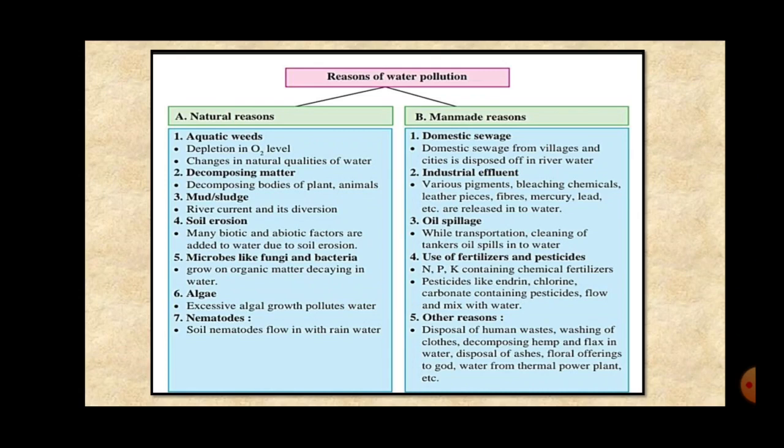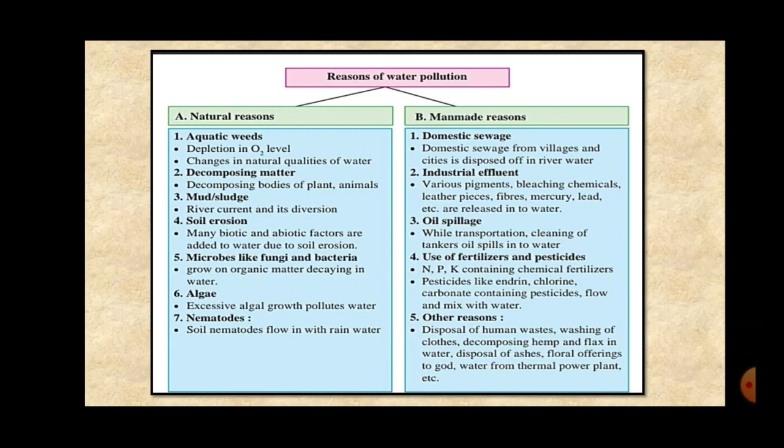Next is use of fertilizers and pesticides. We use the fertilizers to make the soil fertile, and they contain sodium, potassium and phosphorus, right? These are all the chemical fertilizers. And we use the pesticides to kill the pests, like endrin, chlorine, carbonate. All these are pesticides. Now when they are sprayed on the crops and when they fall on the ground or on the soil, with the rainwater they mix with it, and then they are taken to the water bodies, and thus they pollute the water. At the same time, here they pollute the soil also, right?